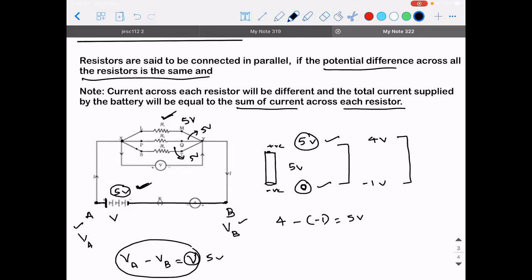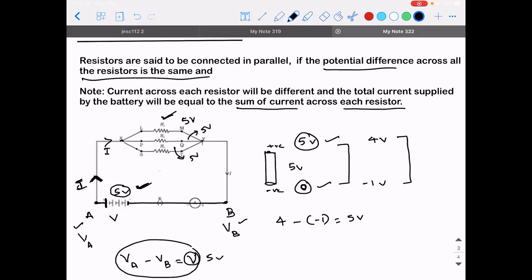Yes. Second point is, what will happen to the current? If the 5 volt battery is supplying a total current, let's say I, then this current I will flow towards the point X. Yes, it will flow towards the point X.